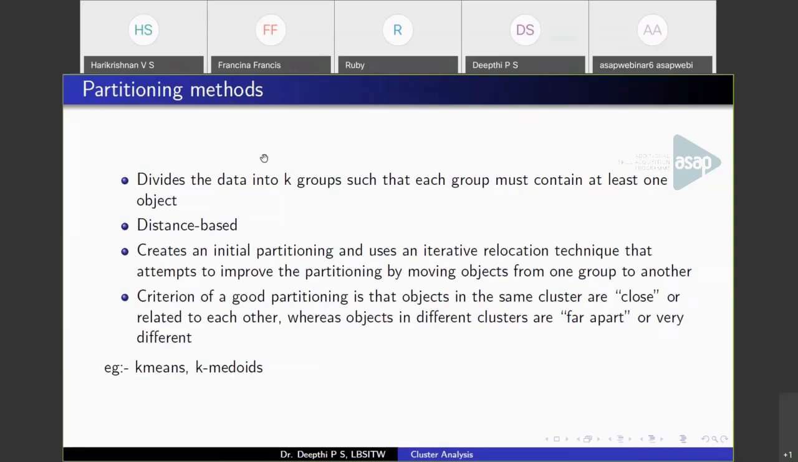So the criterion of good partitioning is that the points belonging to one cluster should be close to each other, and they should be far apart or dissimilar from other clusters. So partitioning methods create k partitions of the given set of data points based on the distance between each other. The algorithms in partitioning methods are k-means and k-medoids.